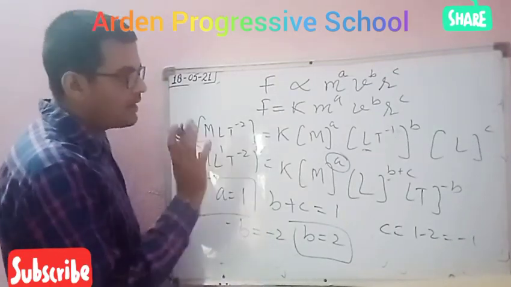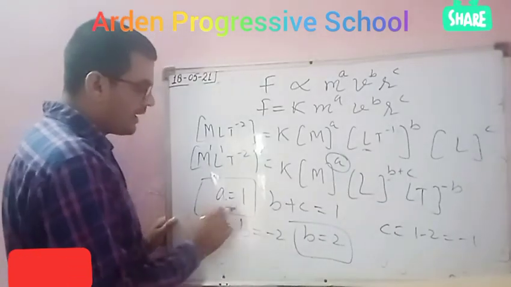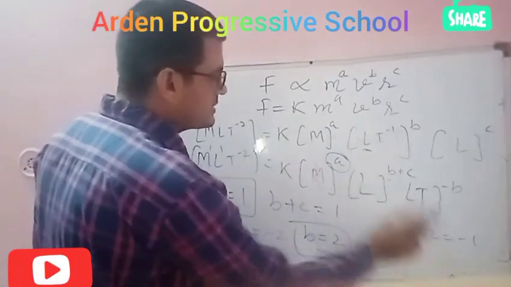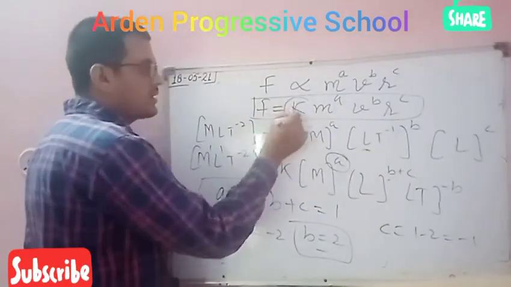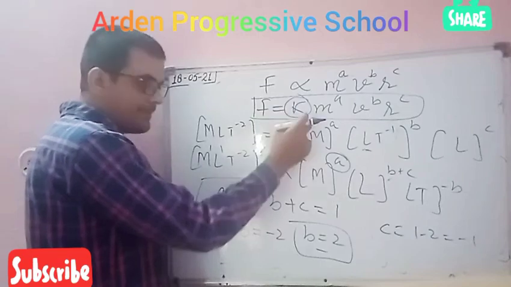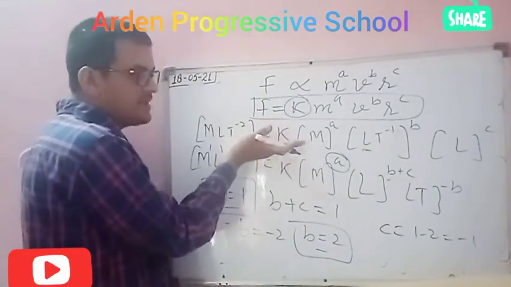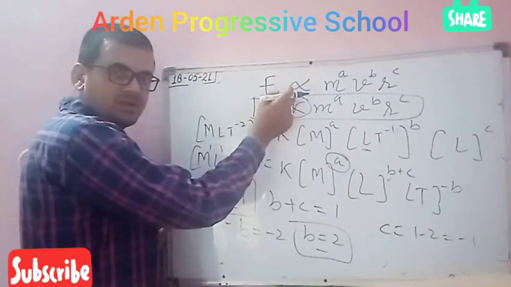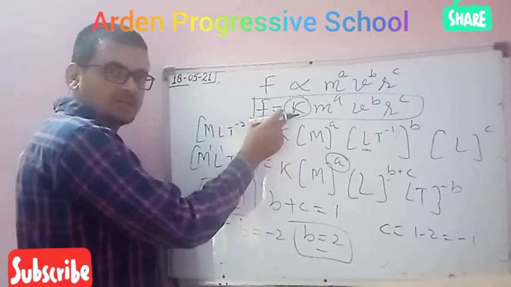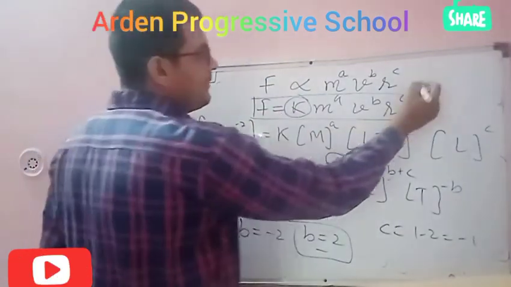Getting? Now what we will do? Now put these values of a, b and c in the equation where we have added the constant. At that place we will add. Meaning, where will we add? In the step just before the one where we wrote the dimensions, or where we removed the sign of proportionality and put the constant, here we will add it. So what will it be?